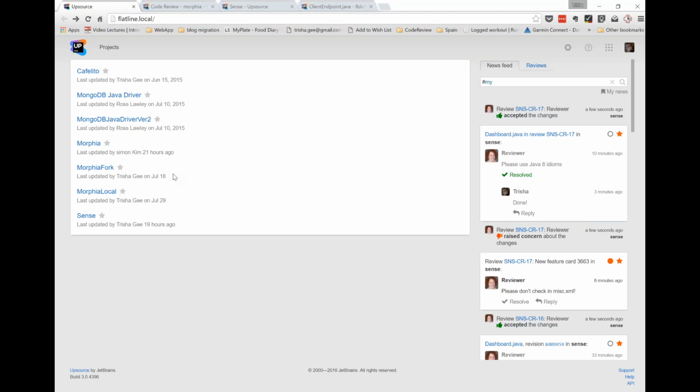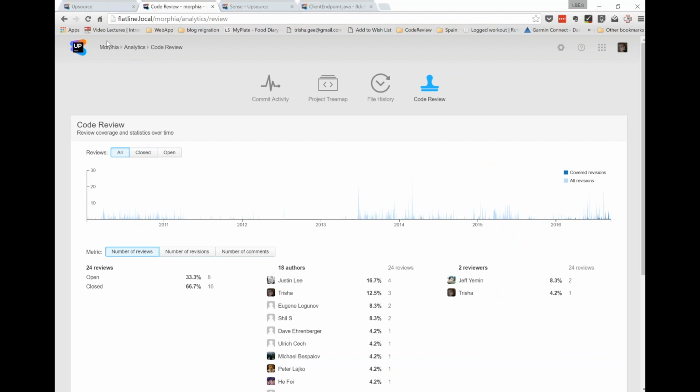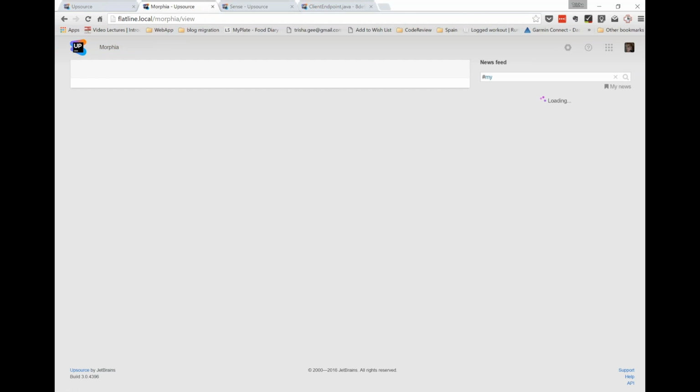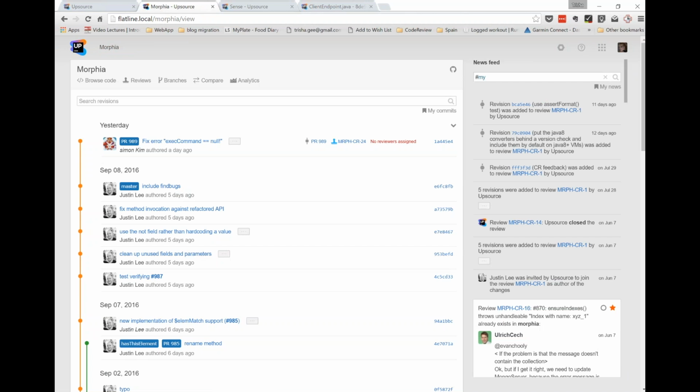So the way that I managed it in my particular case is I've run this as multiple different projects. We have a project for the master repo, and that's the one that we were looking at here. And that includes things like all of the pull requests which come through from the public. So I can look at the master repo inside this Upsource project here.